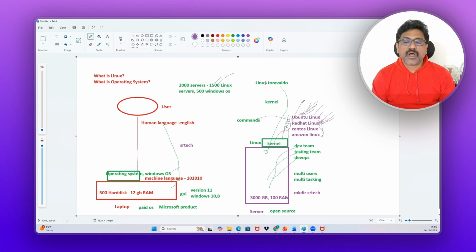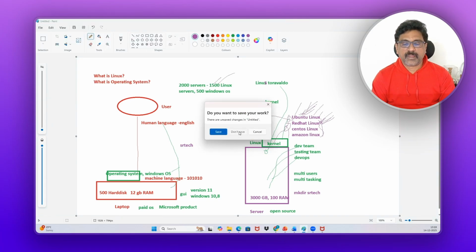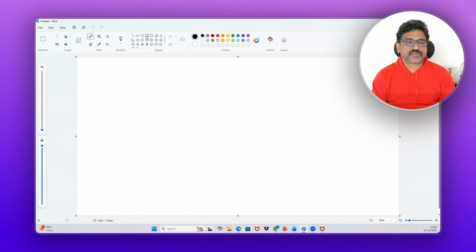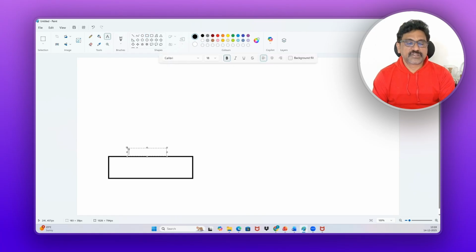Fine. Now, how to practice this? I will show you how to practice it. There are two options. One is from your laptop. This is your laptop, your Windows laptop or Mac OS. Mac OS means you can directly use the terminal. Now, any doubt, please contact me. You can drop your doubts in the comment section.